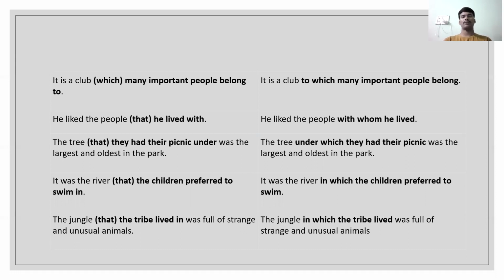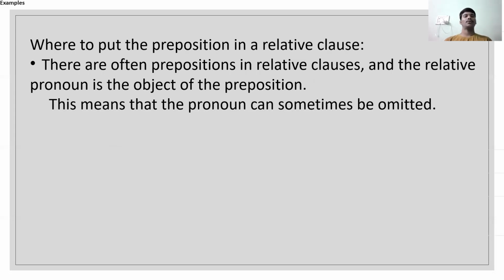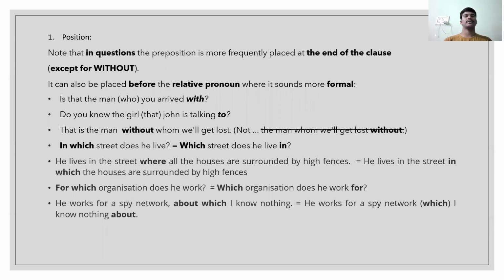Let's get into the topic some more. Now, where to put a preposition in a relative clause. Means we may not have any idea where to put the preposition. If we keep it in a different place, the meaning of the sentence completely changes, it will be very wrong. So where to put it: there are often prepositions in relative clauses, and the relative pronoun is the object of the preposition. This means that the pronoun can sometimes be omitted, as I have said just before, in some sentences.